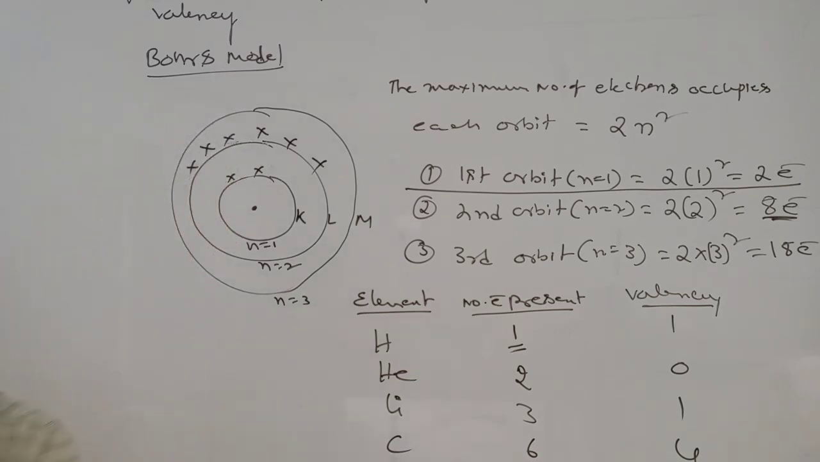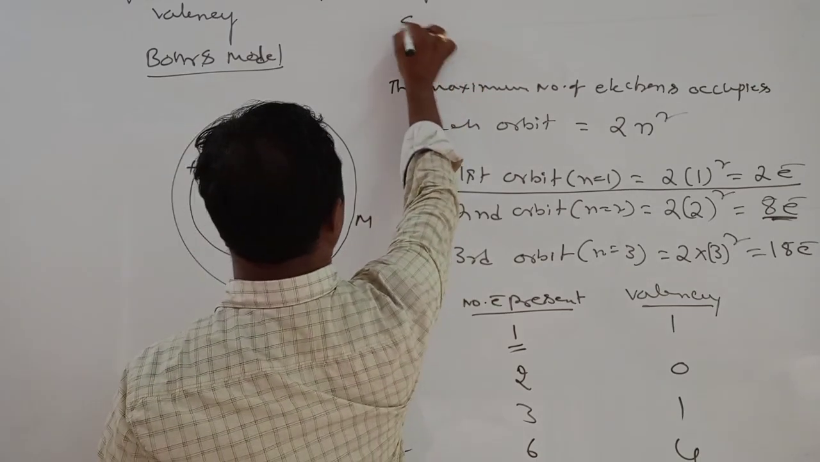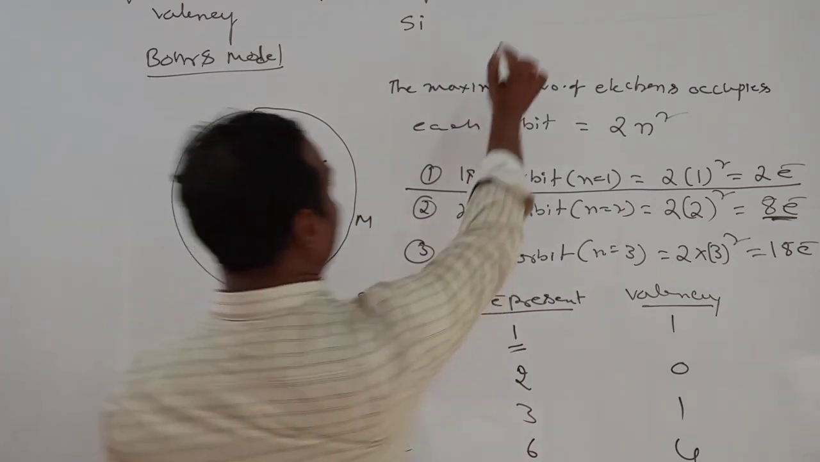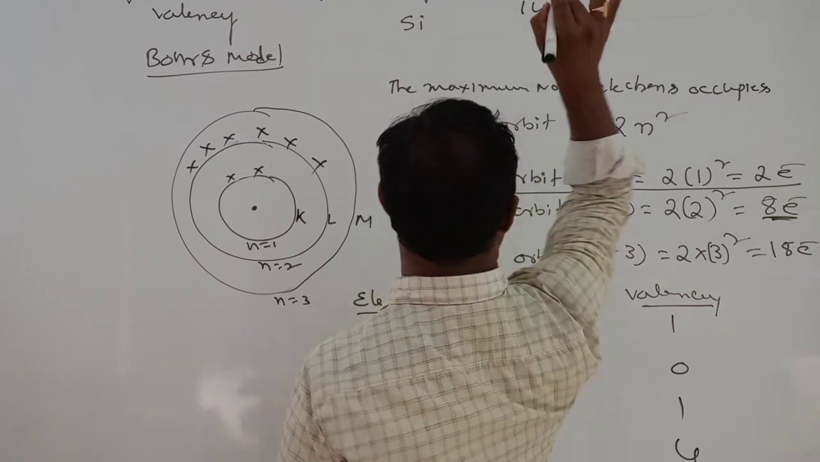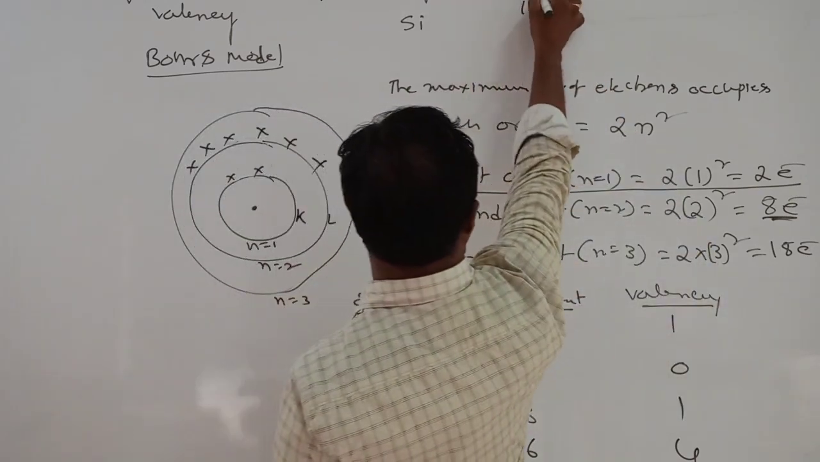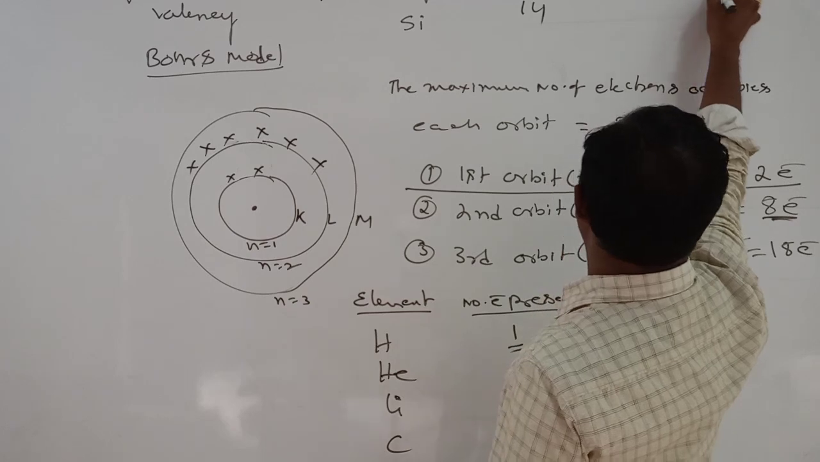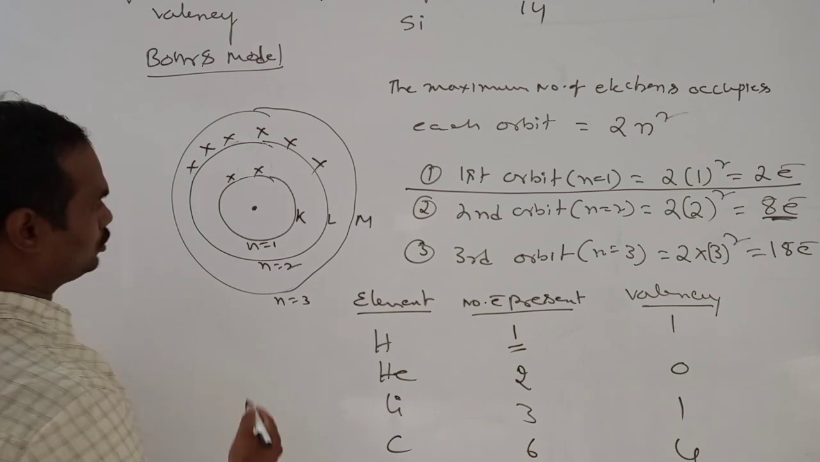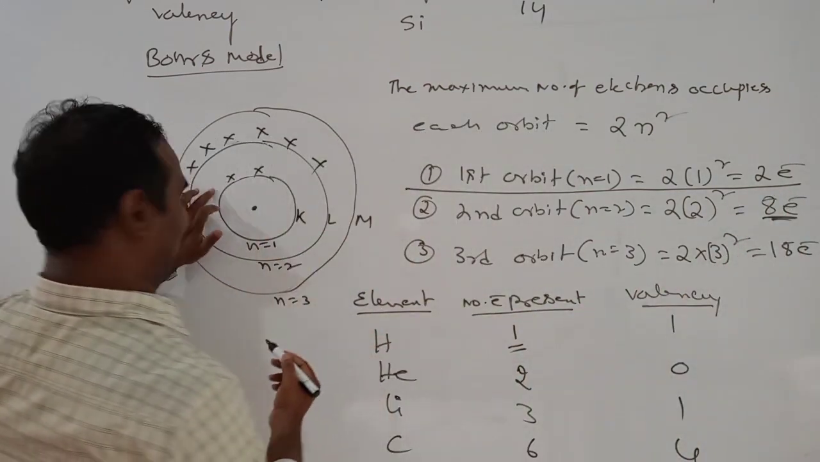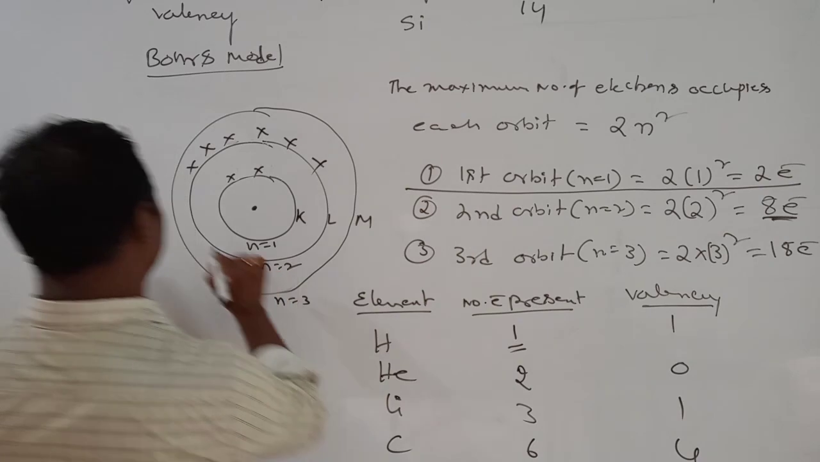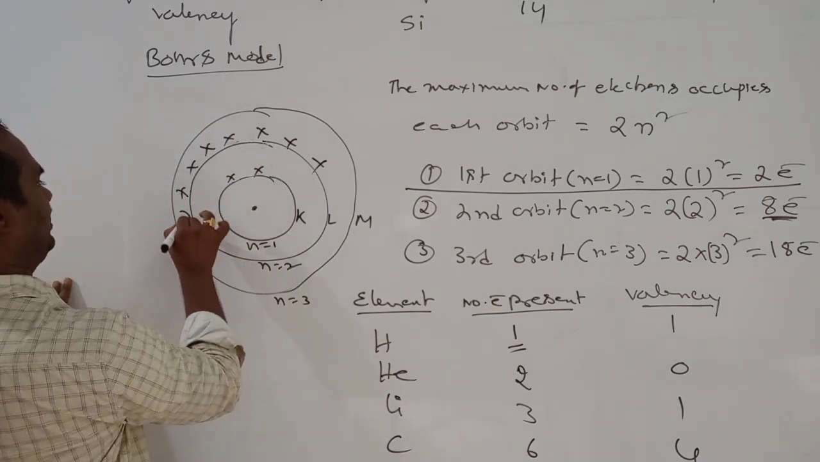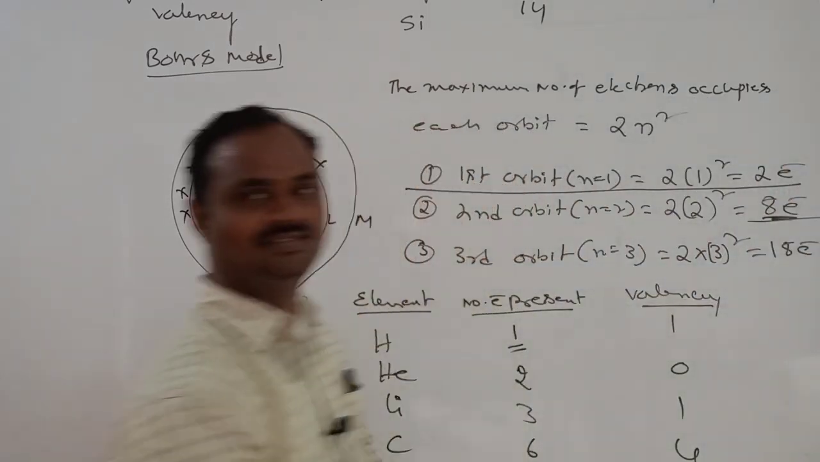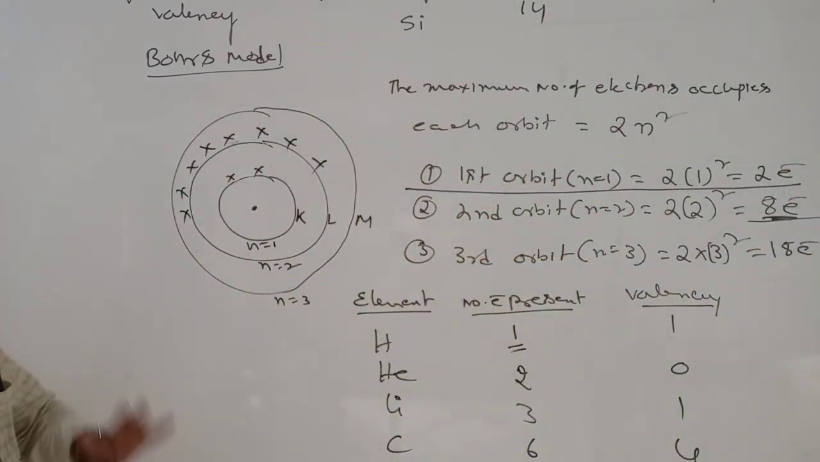In the same way, I am going to check this silicon. Silicon atomic number 14. This is the number of electrons, sir. I am going to write the valency. Here you see, 14 electrons, how to fill? First orbit 2, okay. Second orbit 8, 1, 2, 3, 4, 5, 6, 7, 8. So total up to second, how many electrons are over? 2 plus 8, 10 electrons over. Remaining, how many electrons are there?